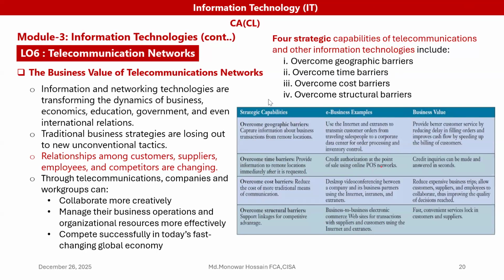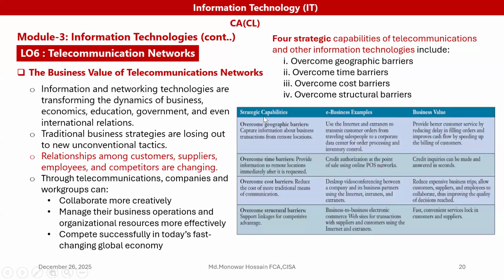In these four stages, if we see the strategic capabilities, first is overcoming geographical barriers. That means capturing information about business transactions from remote locations, not only within the office space or within the city, but from remote space.